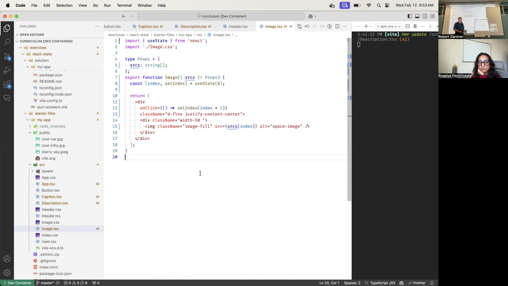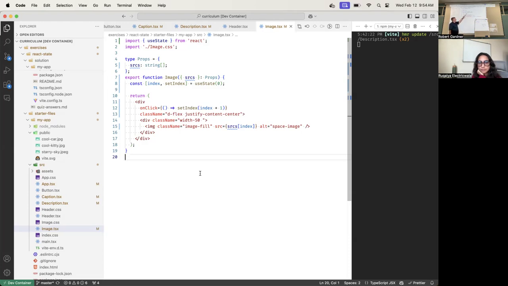So it now returns an array that has 2 elements in it. It returns an array that looks like 1, comma, setter, the setter function. So that's the other array that gets returned. We destructure it. We create the variable index and we give it the value of 1, and set index gets set to the value of the setter function, that state setter. Got it?